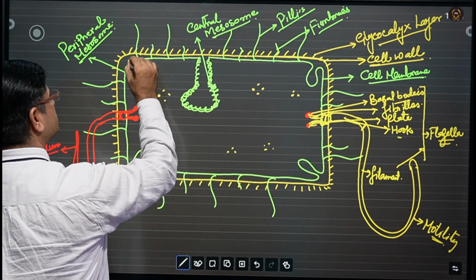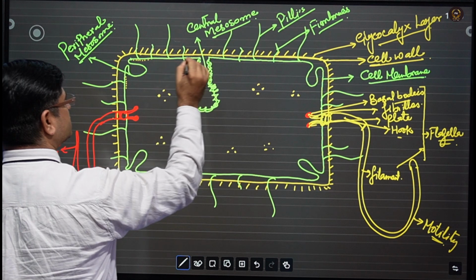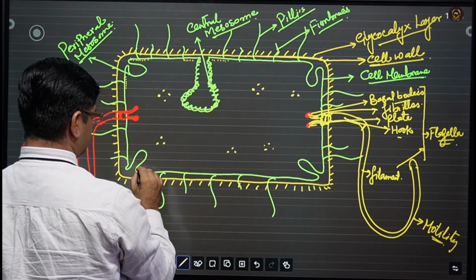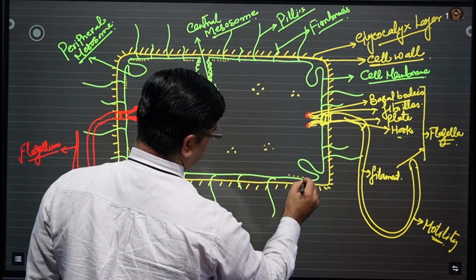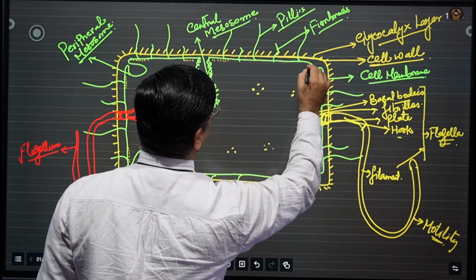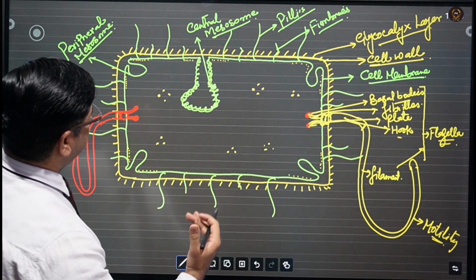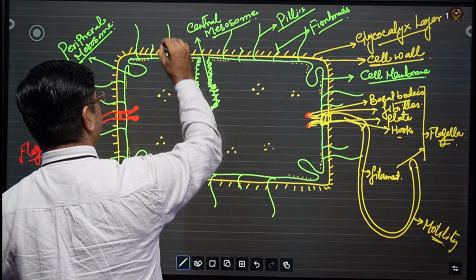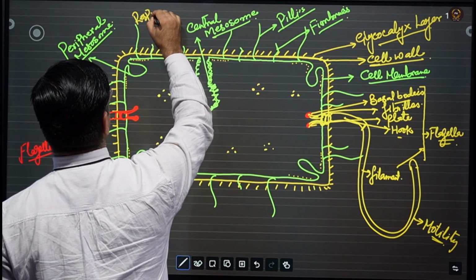Some of the ribosomes get associated near the mesosome structures, and these ribosome-like structures near the mesosome function as respiratory enzymes.